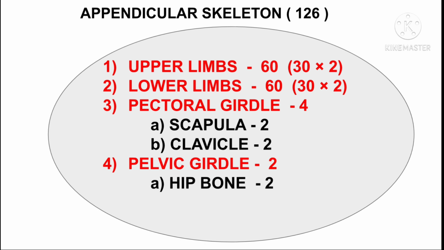Now coming to appendicular skeleton. There are total 126 bones in appendicular skeleton, of which the upper limb bones constitute 60, that is 30 on each side. The lower limb similarly constitute 60, that is 30 on both sides. The pectoral girdle consists of 4 bones, that is 2 clavicle and 2 scapula. The pelvic girdle consists of 2 bones, which are the 2 hip bones or coxal bones.